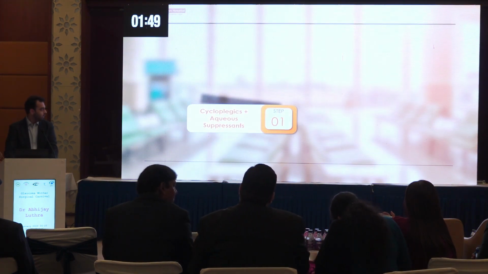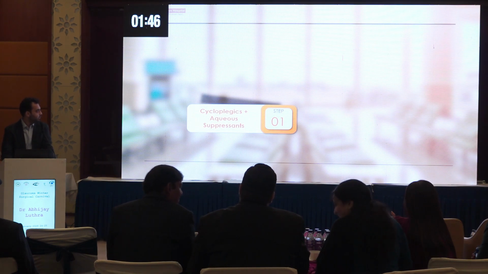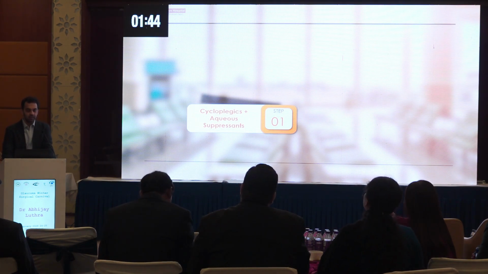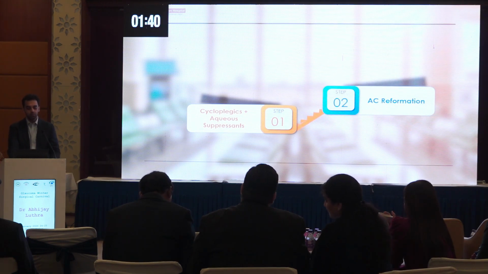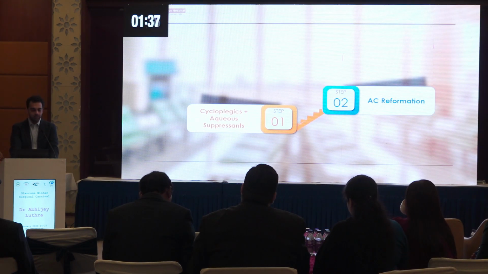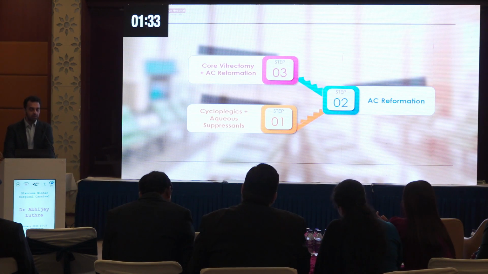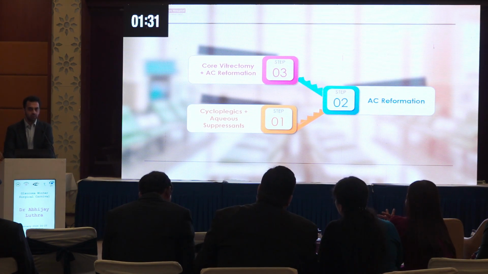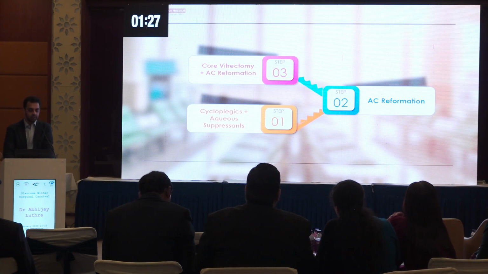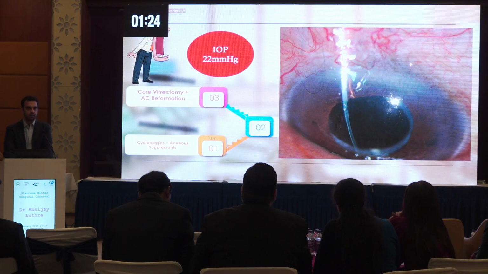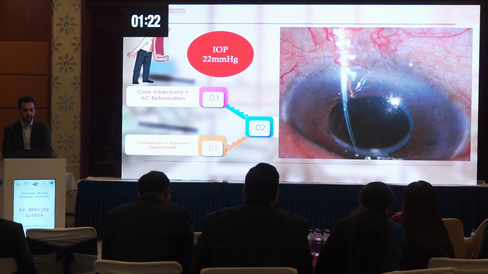So now we decided to go ahead with the management, and the first step was to administer cycloplegics and aqueous suppressants, but this did not really help the patient. So we moved on and decided to go ahead with the AC reformation. This did not really help either. The next step we did was a core vitrectomy to reduce the vitreous volume along with the coexisting AC reformation. But even despite all this, the patient still had an intraocular pressure of 22 millimeters of mercury and a uniformly shallow AC with almost impending iridocorneal touch.